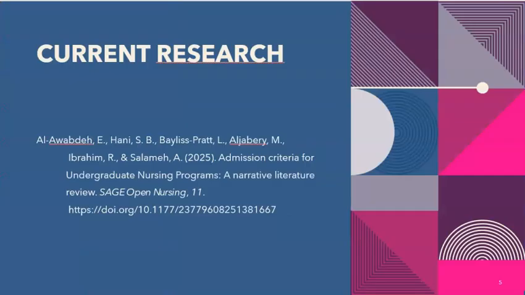So for current research, I found this amazing article that was just published in 2025. It was also a lit review of admission criteria for undergraduate programs. The biggest takeaway from this article was they did find a correlation with TEAS scores, but it was scores greater than 82 that gave a 9% greater chance of passing the NCLEX.